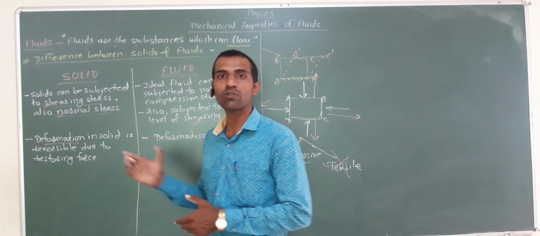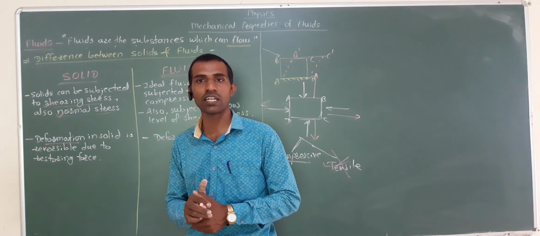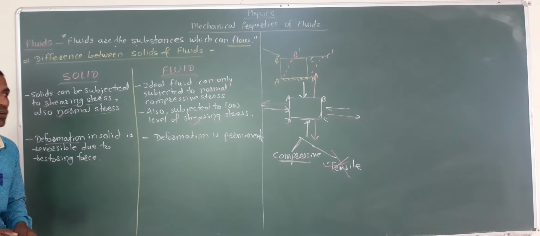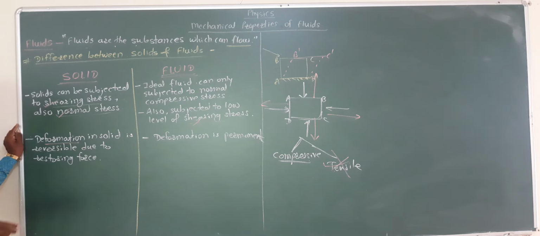It regains its original shape and size. Why does this happen? Because of restoring force. Restoring force takes place in the solid, which opposes the deforming force, so that as soon as the deforming force is removed, the restoring force acts on the solid object and restores it.